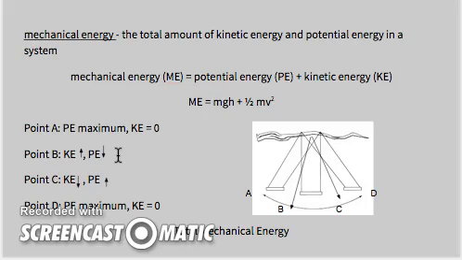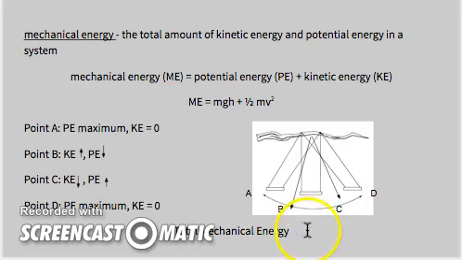Because as the swing moves across here at point B, kinetic energy is going up, which means the swing is speeding up. But the height of the swing is going down, so that's why the potential energy is going down.